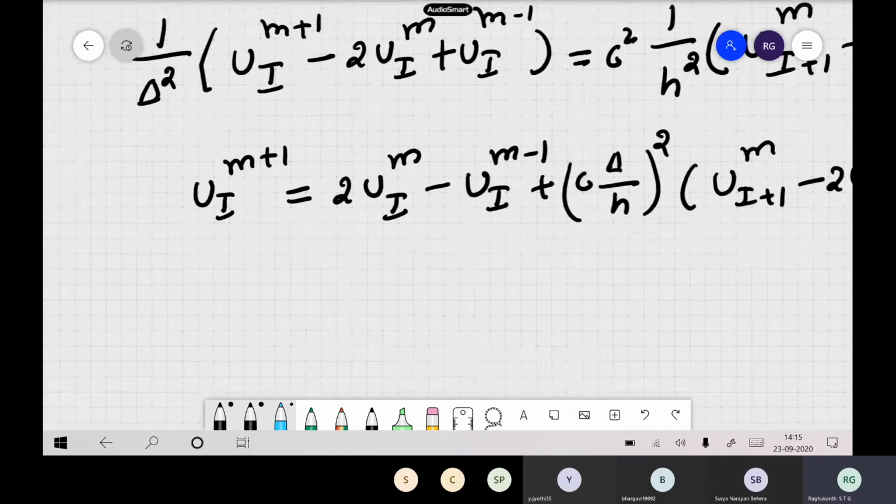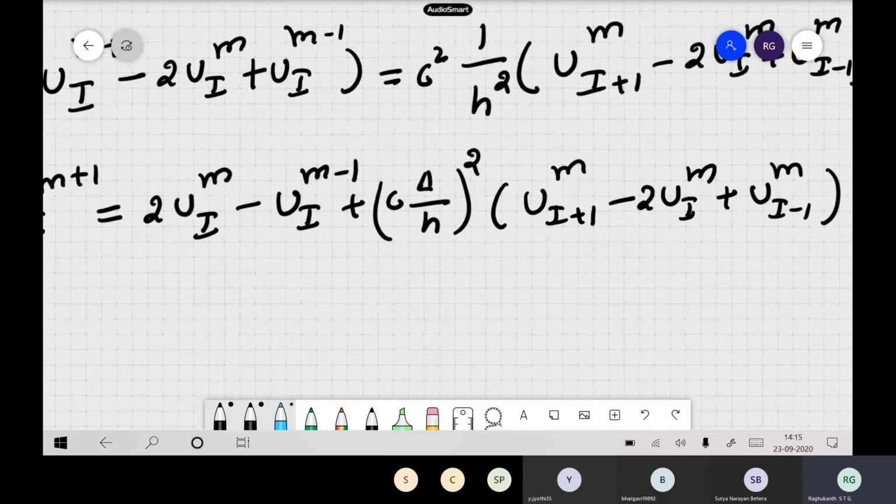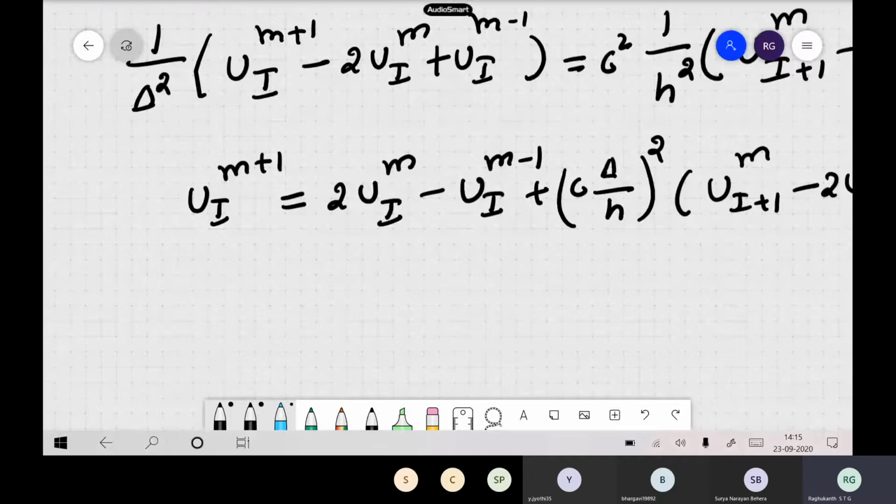So this is our time marching equation. If you know the velocity at times m and m minus 1, and also at spatial positions i plus 1, i and i minus 1, this equation can be used to advance time in the time marching scheme. So if you know u at 1 second, at 2 seconds you can estimate from this expression itself.